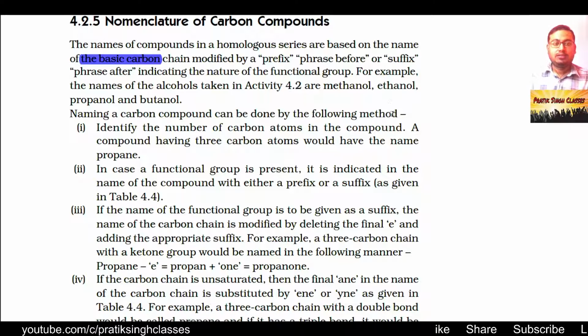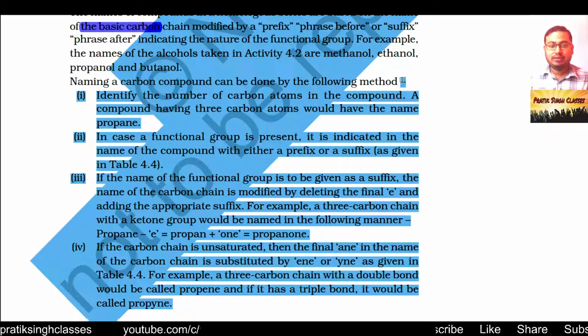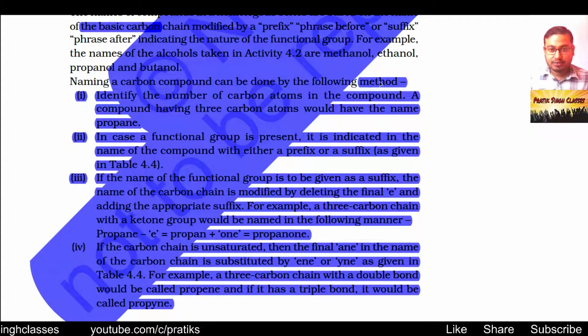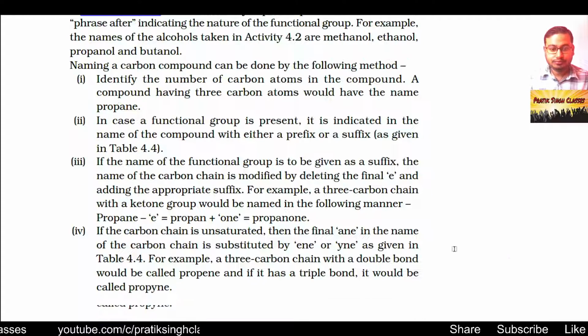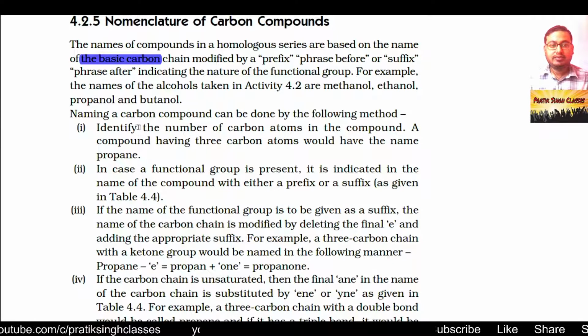Here some rules are given for the nomenclature of compounds. Naming a carbon compound can be done by the following methods. In total 4 methods are given here. First, identify the number of carbon atoms in a compound. So you have to find out how many carbon atoms are attached in that compound, and select the longest carbon chain if it is a branched compound. A compound having 3 carbon atoms would have the name propane.